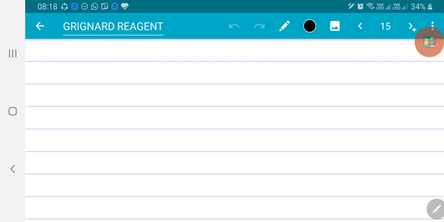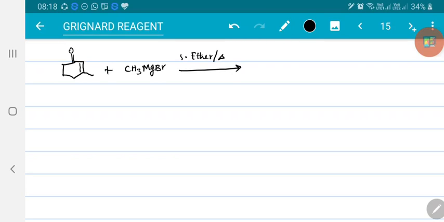Next to it, let me take one more example. If I take an alpha beta unsaturated ketone, so I have taken the cyclic ketone, alpha beta unsaturated with some substitution here. If this is allowed to react with CH3 MgBr, again first step in presence of tetrahydrofuran or ether followed by heating and then hydrolysis.